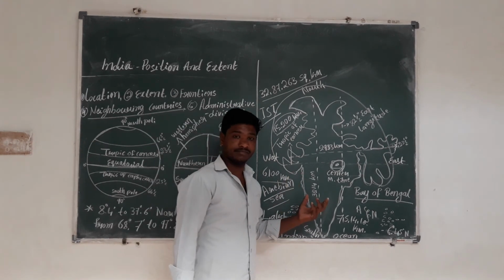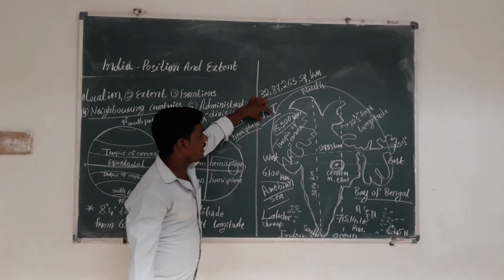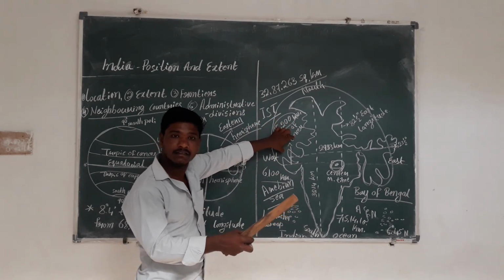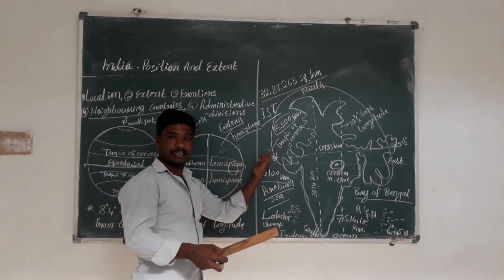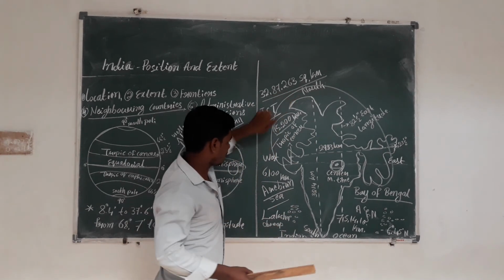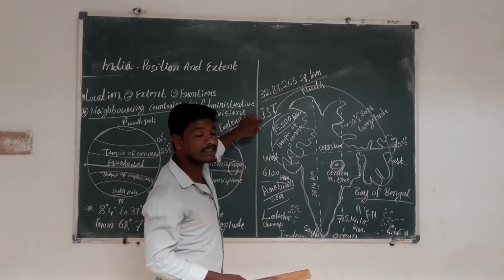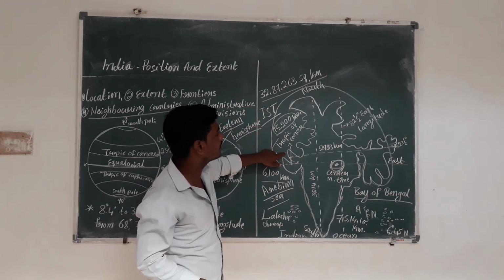And next, Afghanistan and Pakistan are placed to the northwest of India.